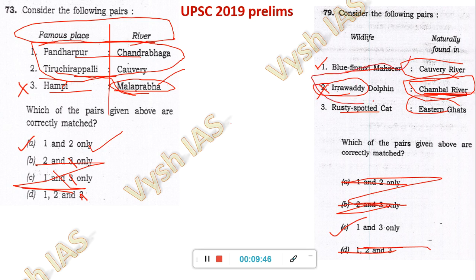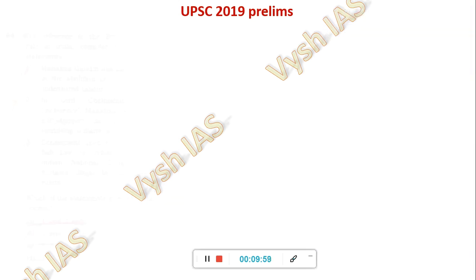But these things, the 3 on the right side and this Airavati, you were expected to study. With that you can eliminate this, and that is what UPSC is also expecting from you. They don't want you to study all these animals and birds. Okay, the basic thing is what is expected.